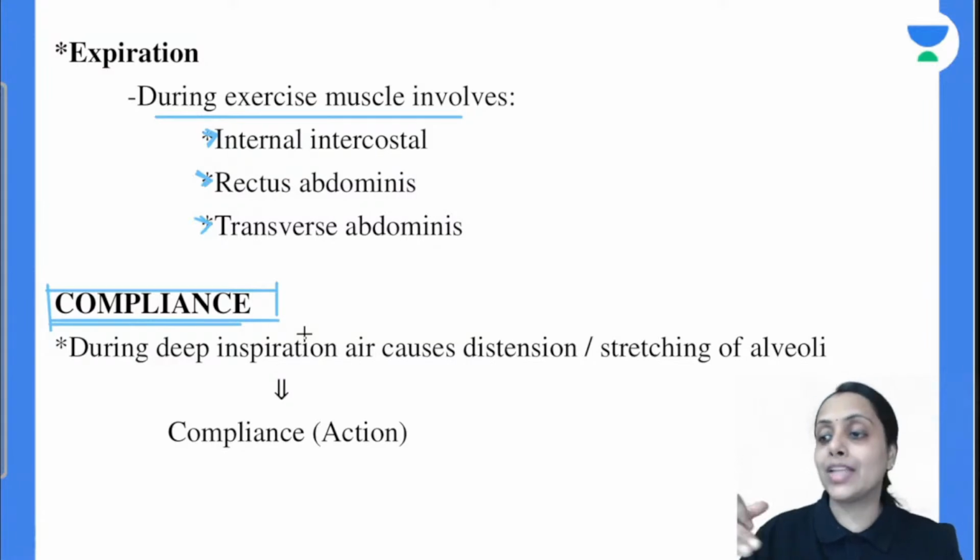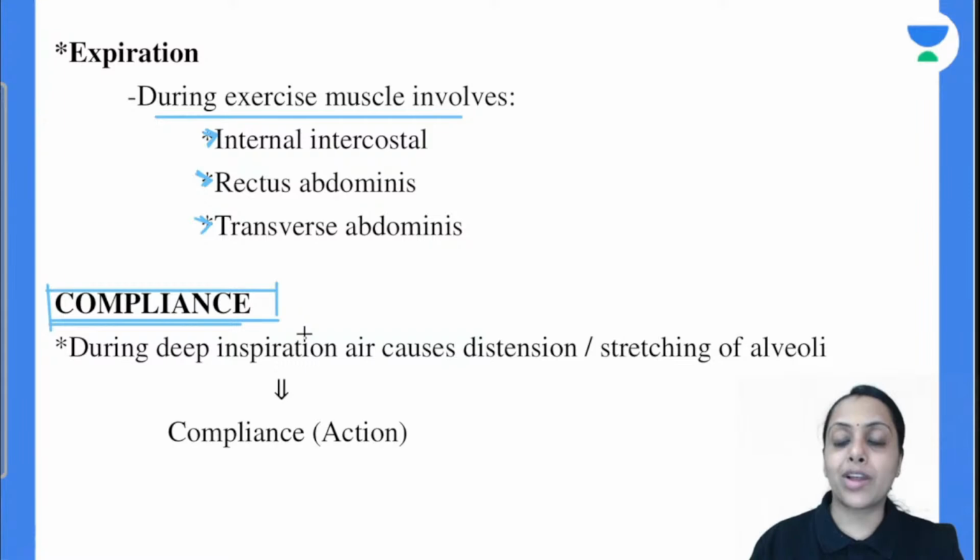Compliance क्या होगा? हमारा inspiration के बाद air moves to our alveoli and the stretching of alveoli due to inspiration is the compliance. The stretching ability of alveoli or distension ability of alveoli is the compliance. Is this clear? What is compliance? Stretching of alveoli is compliance.